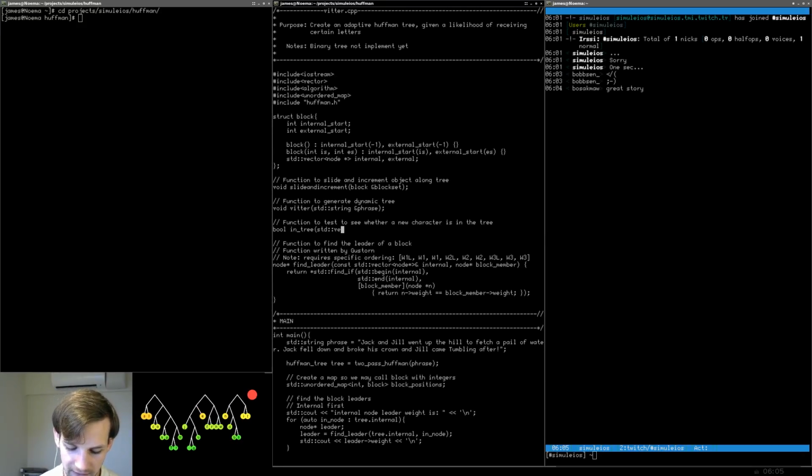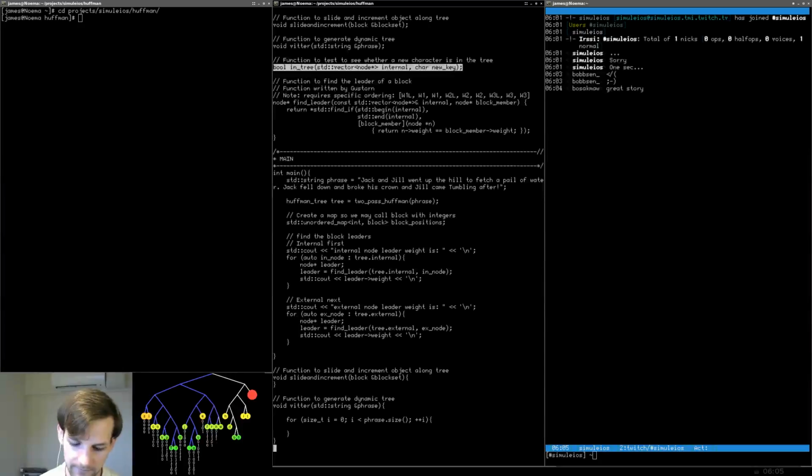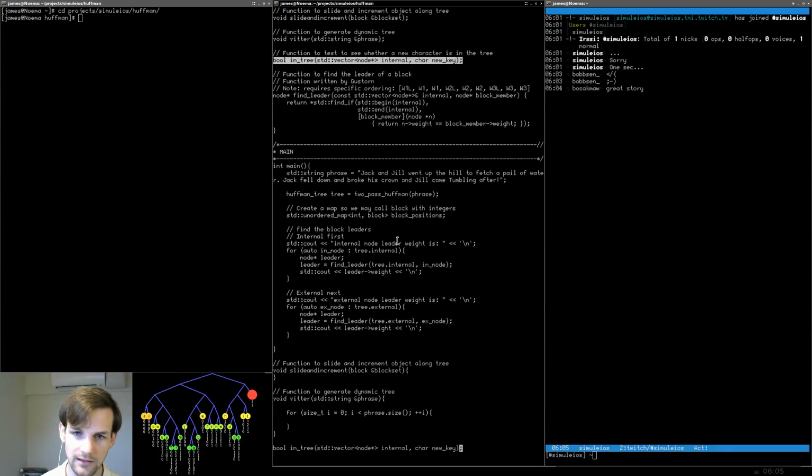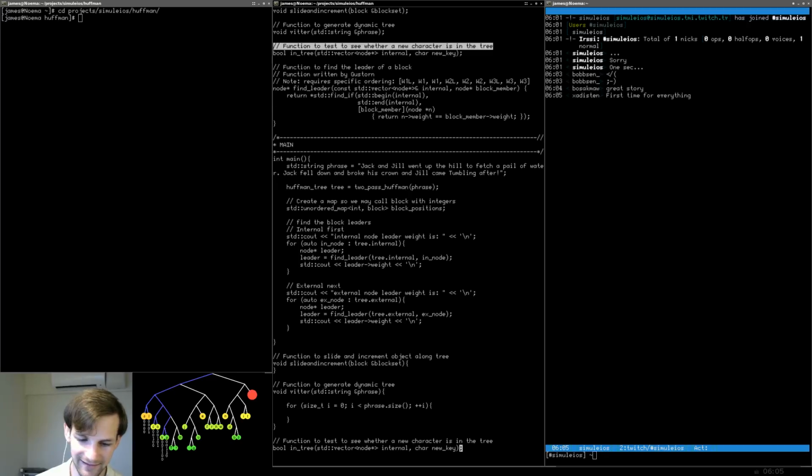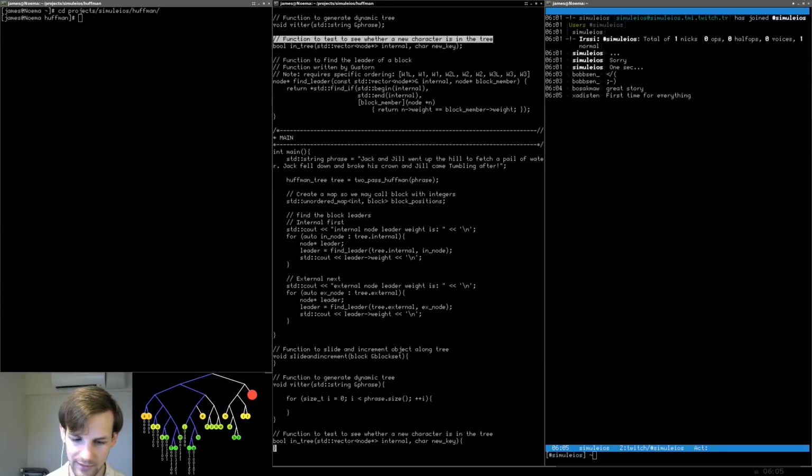Okay, so void entry, what do we need? We need a std::vector of node star internal, and of course we need a character new key. Okay, so let's take this and put it down at the bottom. And let's just go ahead and copy this comment up here. Okay, good. So let's go here and let's write the function. So void entry, vector of internal nodes.